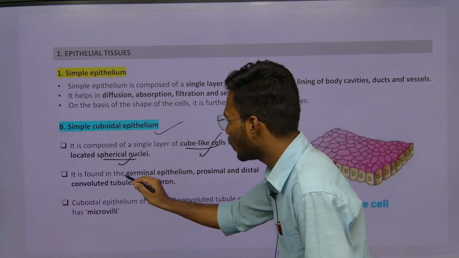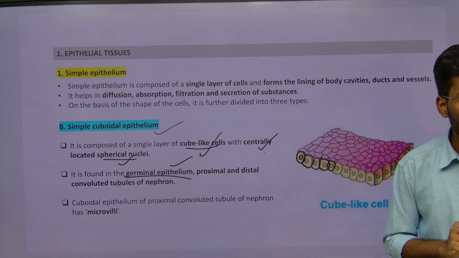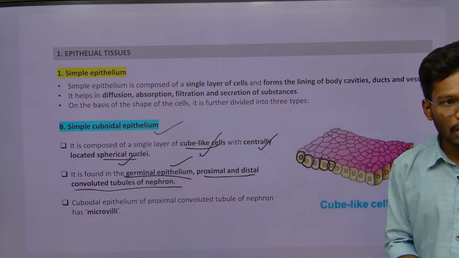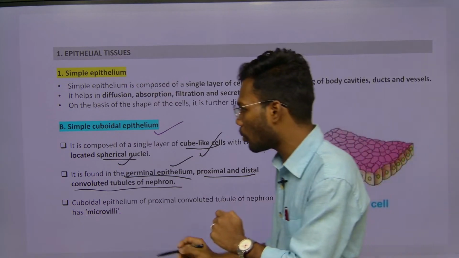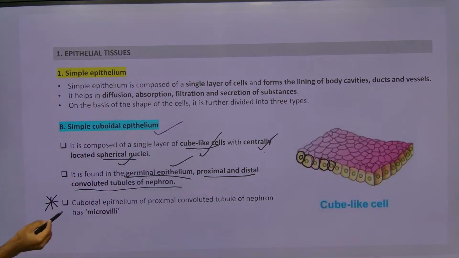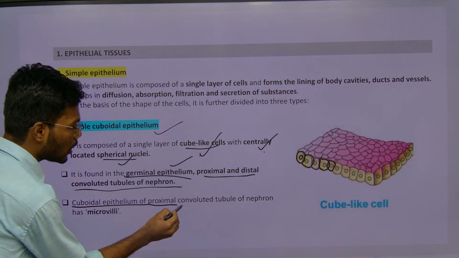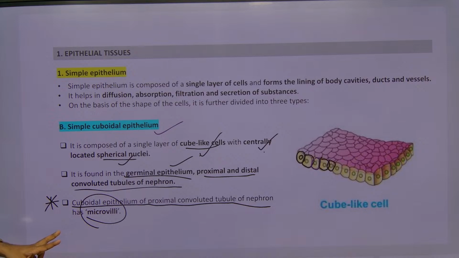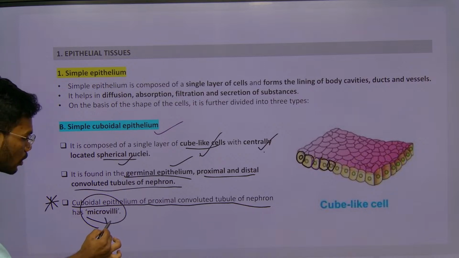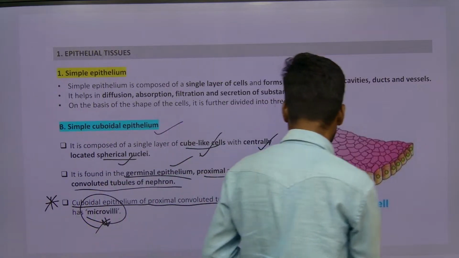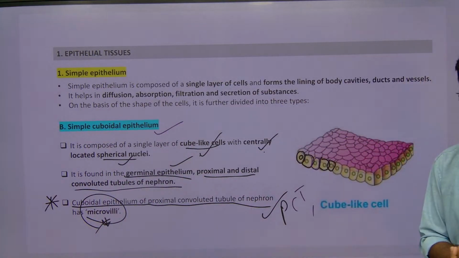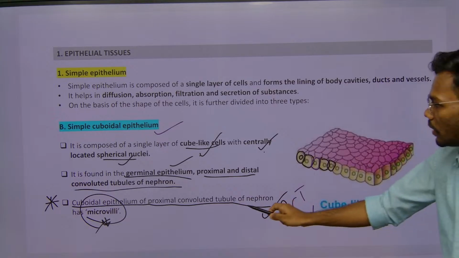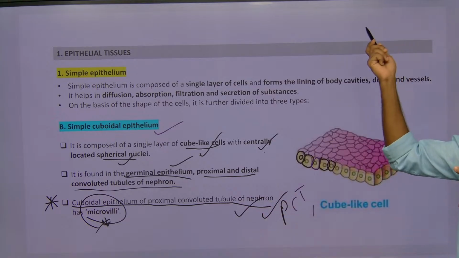And where is it located? Germinal epithelium, and also all the proximal and distal convoluted tubules. In this, they mentioned one specific key note point. What is that? The cuboidal epithelium of the proximal convoluted tubule of the nephron has microvilli, for absorption of all these filtrates, all fluids. So this is one of the most important points you have to remember. In PCT, we have cuboidal epithelial cells. So where is the simple cuboidal epithelium layer present? PCT. This was a bit on excretion.